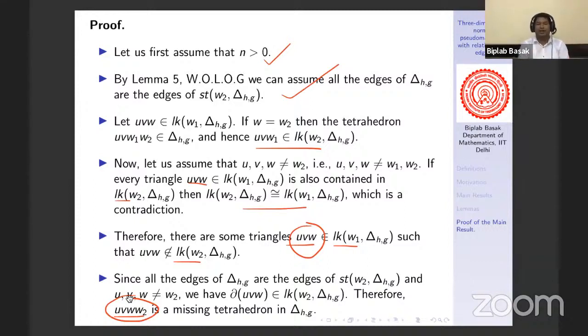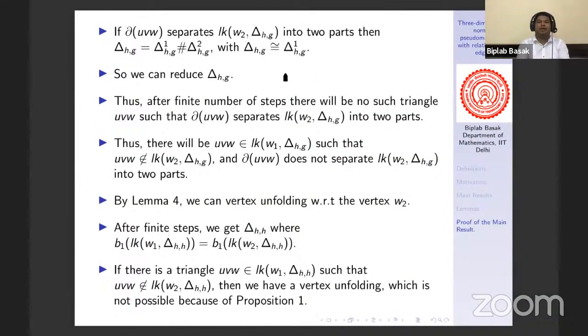Now since this is a missing tetrahedron in delta and link of U, link of V and link of W are spheres, that means they are separated into two parts, right? Now we have two options for the link of W2. Either link of W2 is separated by the missing triangle or it is not separated. So case 1, if link of W2 is separated by the missing triangle UVW, then we can write delta as a two-part, delta 1 and delta 2. Now you can see that W2 is a part of one of them. Say W2 is a part of delta 1.